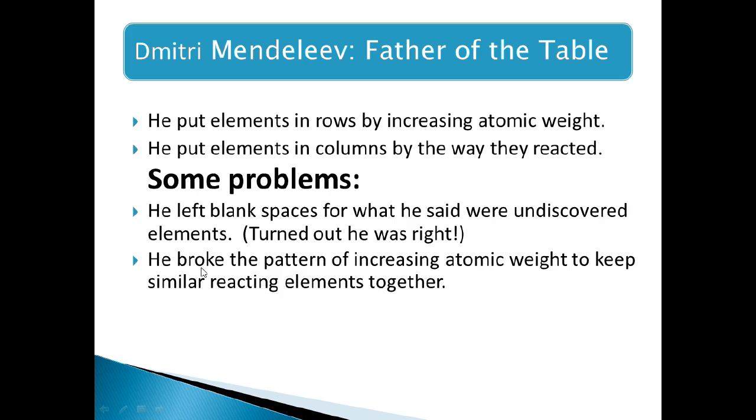The second problem is that he broke the pattern of increasing atomic weight to keep similarly reacting elements together. So he put elements which were similar in their properties in the same groups or columns, even if they were not arranged according to their atomic weight. So it was a problem.